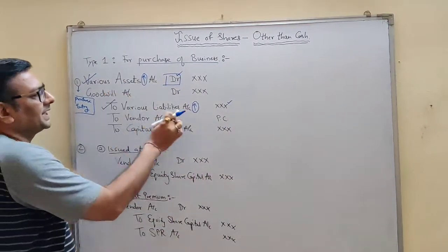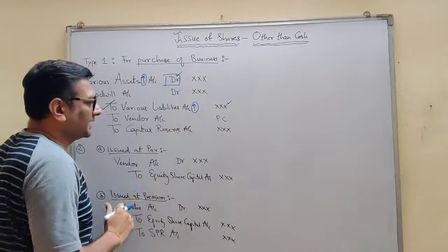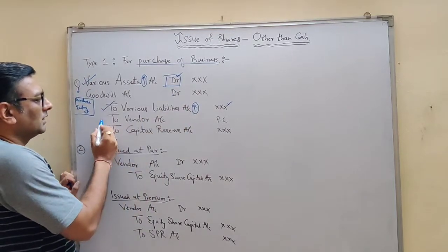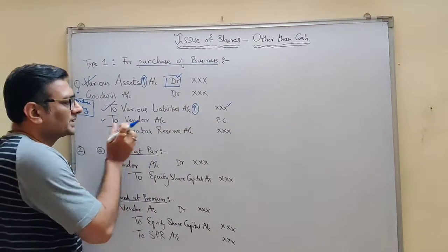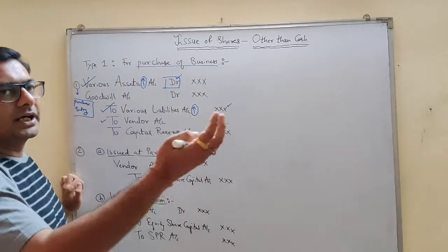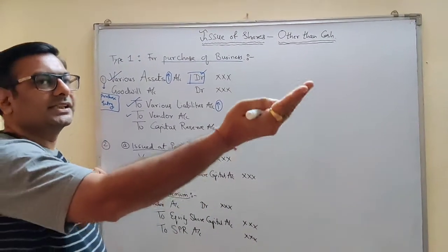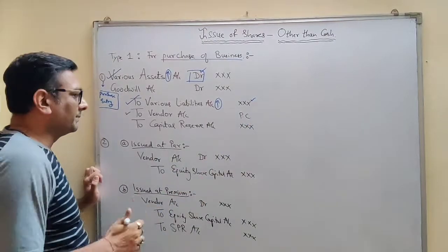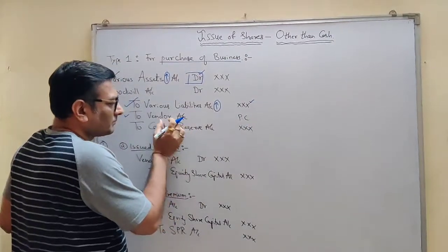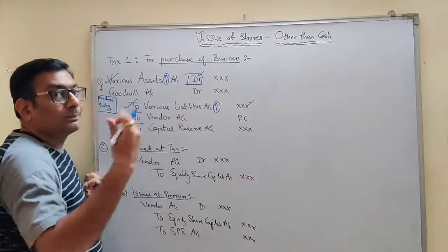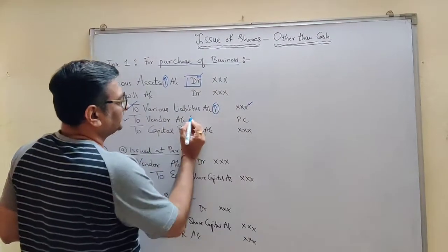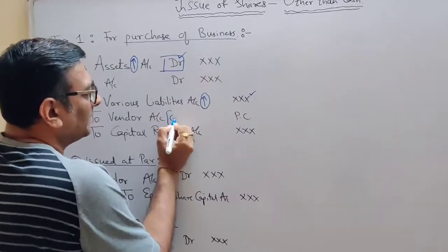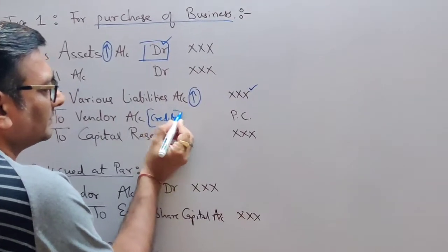Now, after debiting and crediting assets and liabilities, you will have to show the vendor account. Now, who is the vendor again? Tell me, students. Here in our example, Tata Steel is the vendor. He is selling a business to us and the money is payable to him. So, vendor, Tata Steel, we have to pay him. I can call him my creditor.